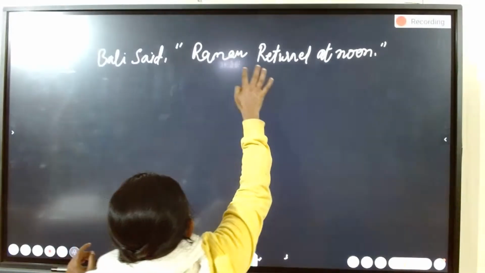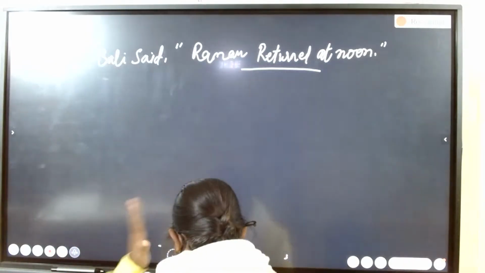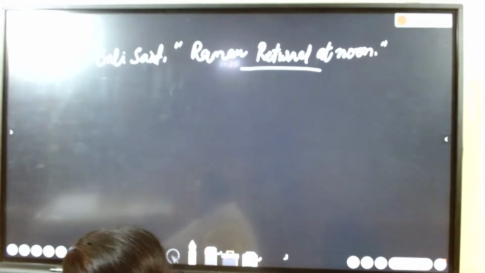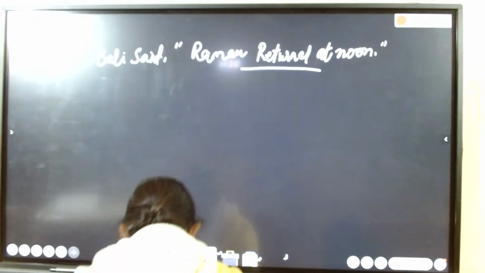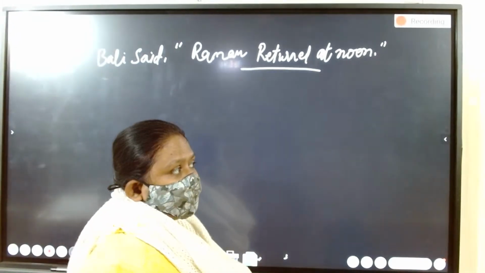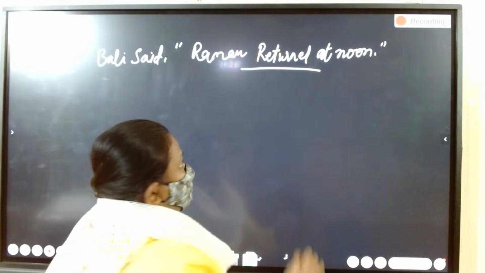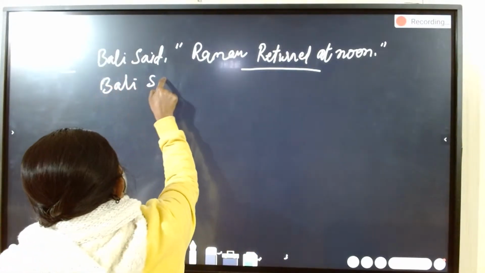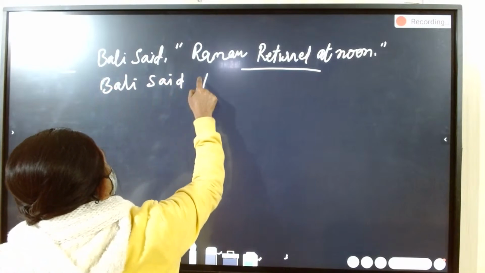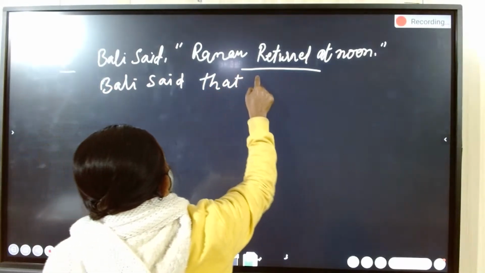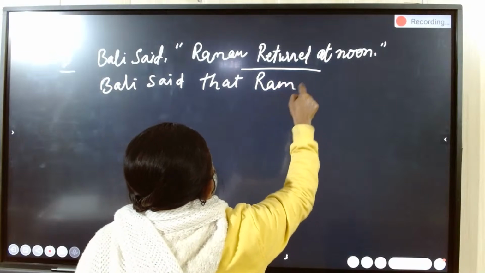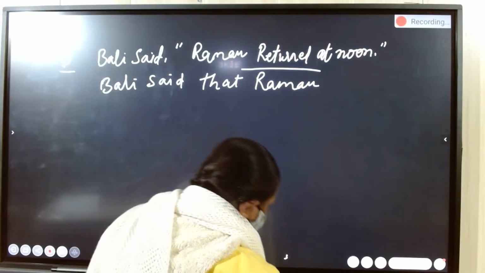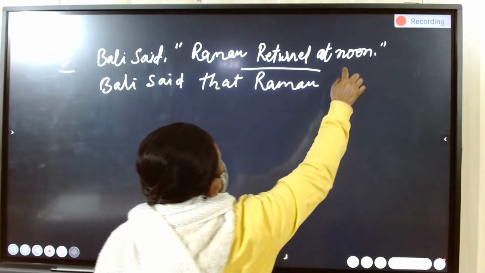This is the example for simple past. We are changing simple past here. So put the first part of the sentence the same: Bali said. In place of the inverted comma, you put "that", and in the rest of the part, simple past becomes past perfect.